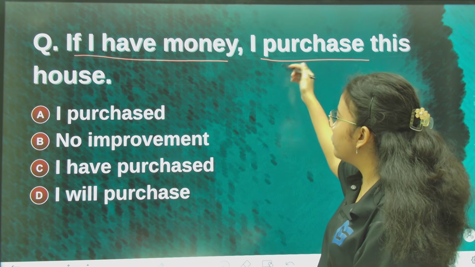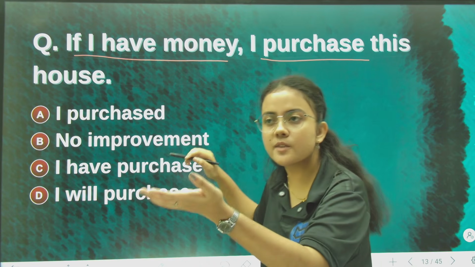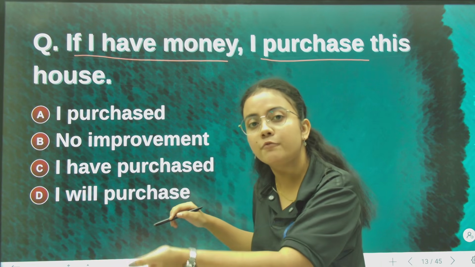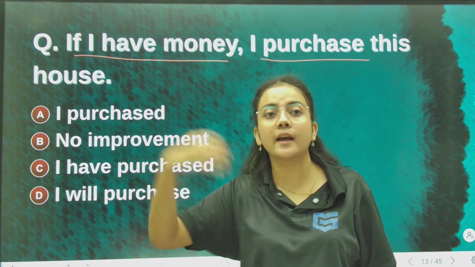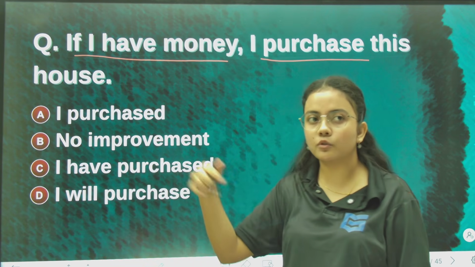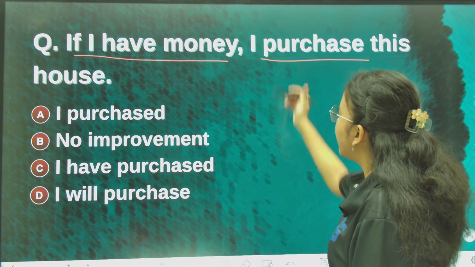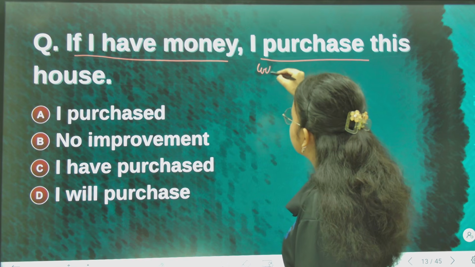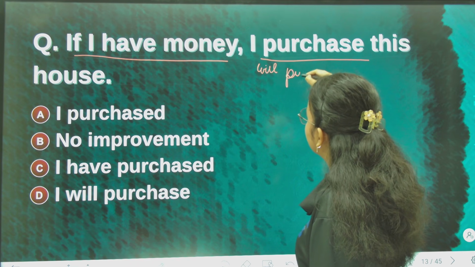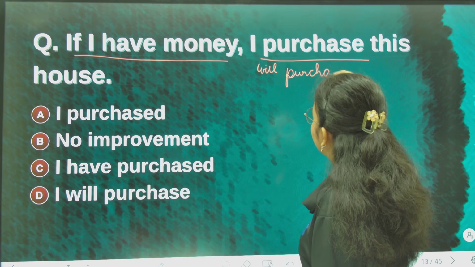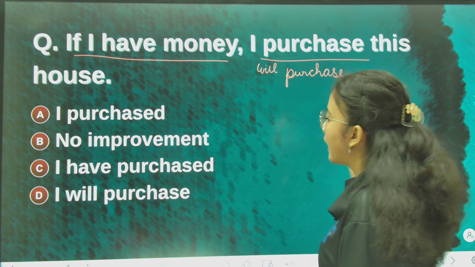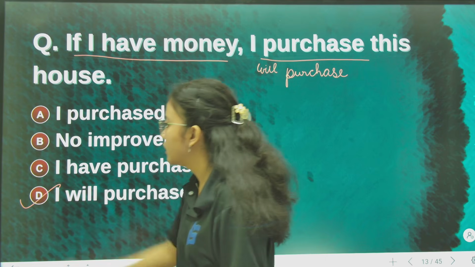Since possibility বুজাইছে যে হব পাৰে in the future, যদিহে মোৰ তাত পইচা থাকে তেতিয়াহে মই কিনিম, এতিয়ালৈকে কিনা নাই, so it is a possibility, that means future. So future ত কি হয়? I will purchase this house. So this will be the correct option.